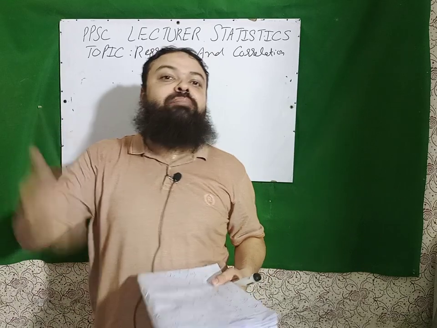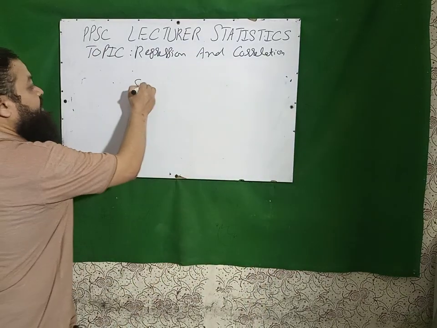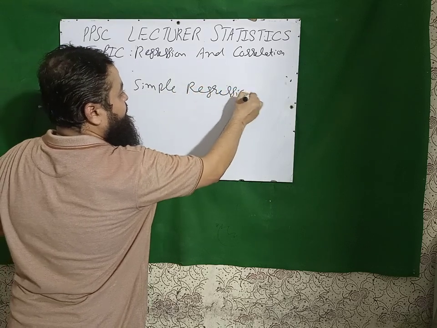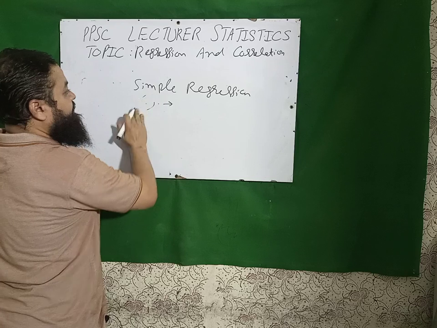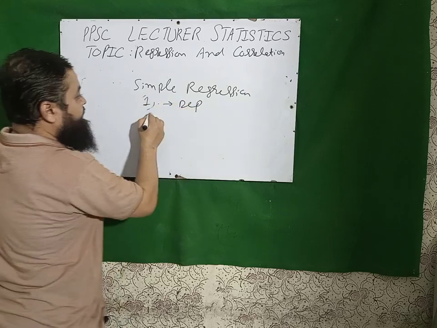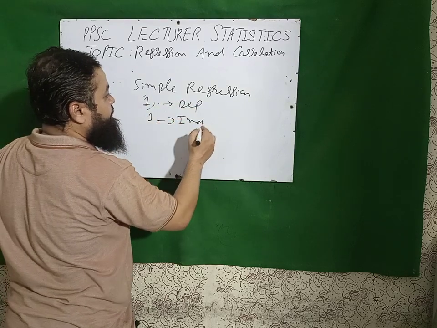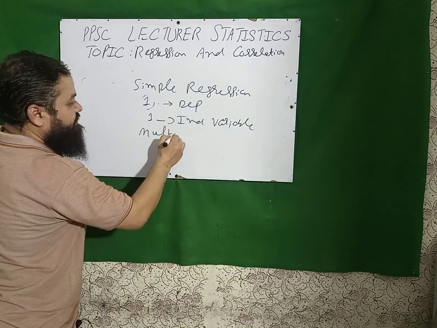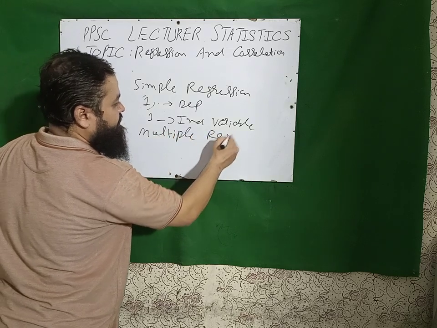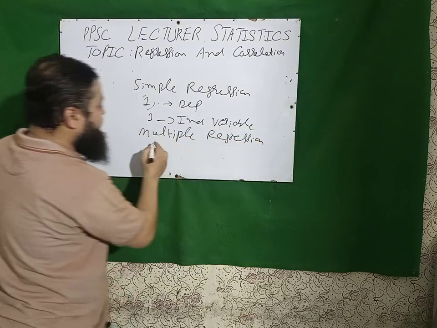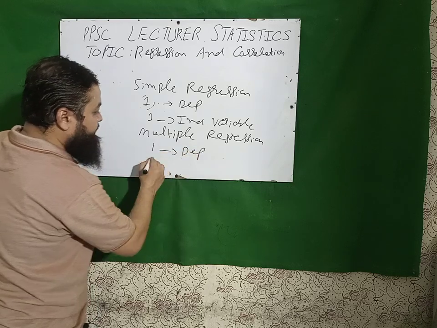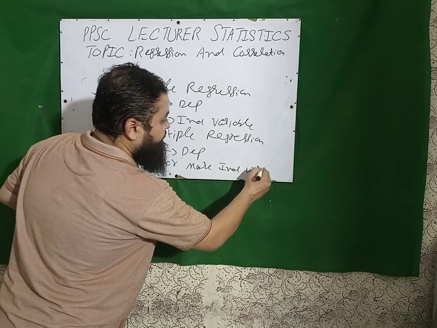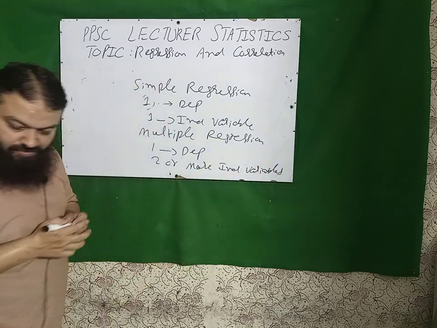Next is, what is simple regression? In simple regression, we have one dependent variable and one independent variable, whereas in multiple regression we have one dependent variable and two or more independent variables.